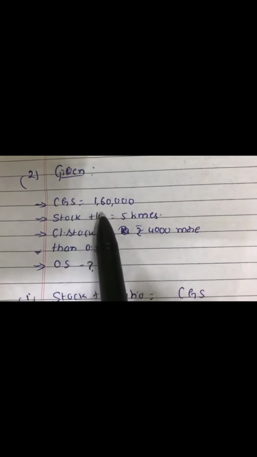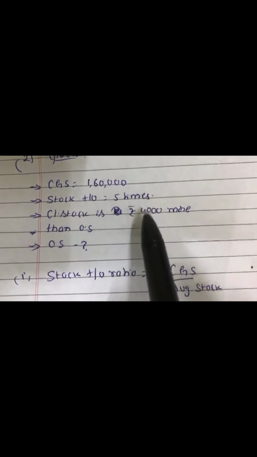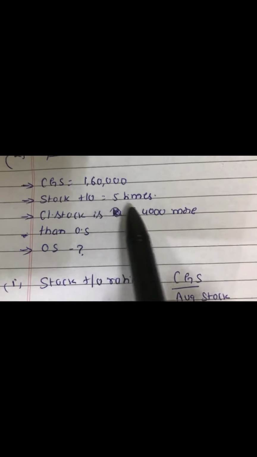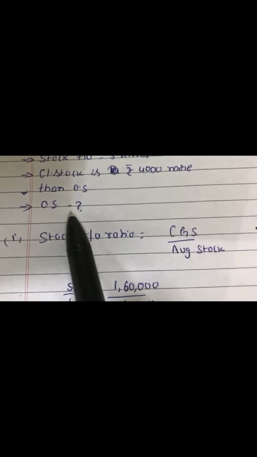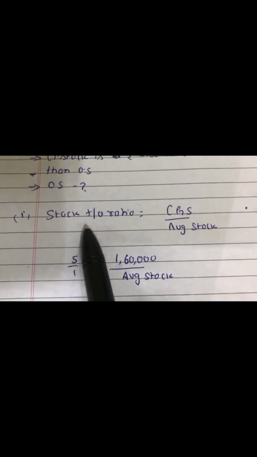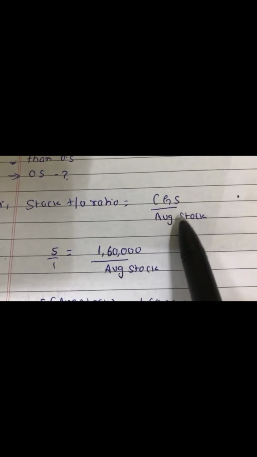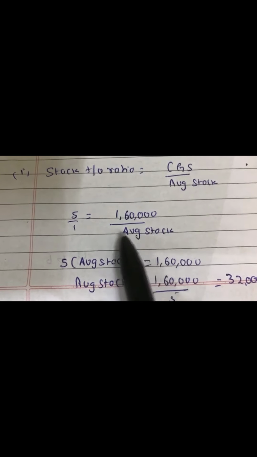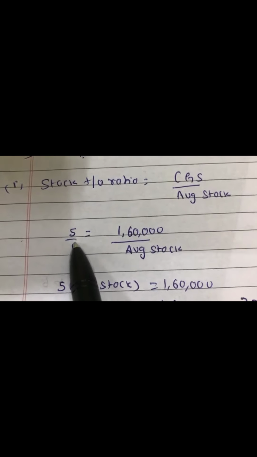So given CGS 1,60,000, which I have already discussed, and then closing stock is 4,000 more, and stock turnover is 5 times. So we have to calculate opening stock. First, apply stock turnover ratio. What is the formula? CGS divided by average stock. If you apply this formula, you will calculate average stock.